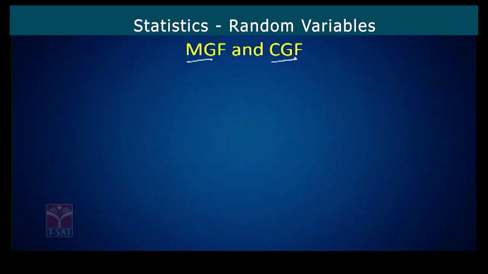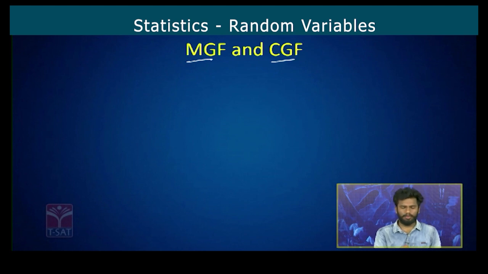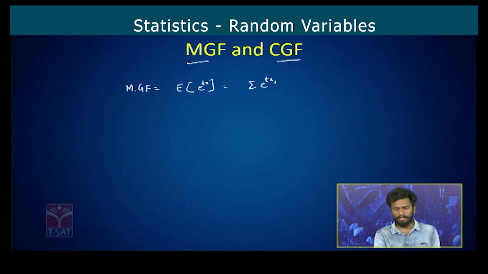Now we'll see the applications of the mathematical expectations: the moment generating function and the cumulant generating function. The moment generating function is given by expectation of e power tx, and the cumulant generating function is an application of mathematical expectation too. The moment generating function is given by expectation of e power tx, which will be equal to summation e power txi into pi, where i takes values from 1 to n.